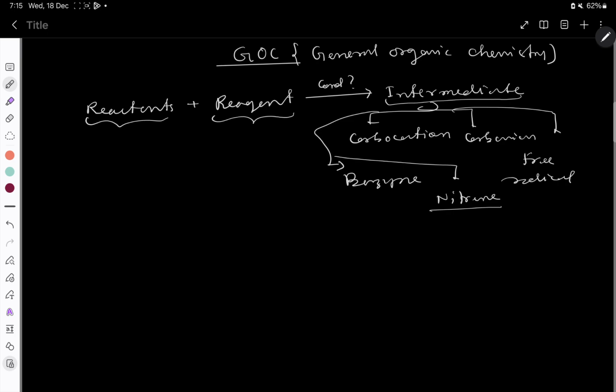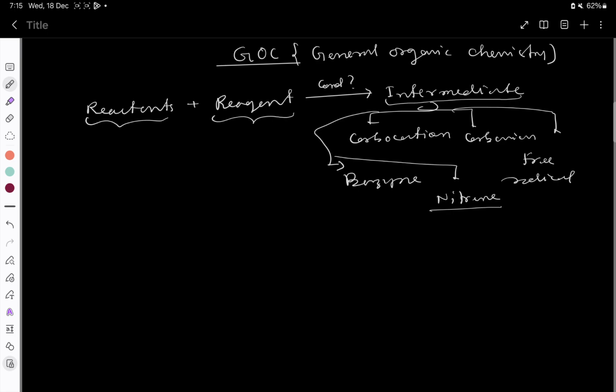Now come to the point. When reactants and reagents react with each other, they don't directly form the product; they first form intermediates. Depending on the stability of intermediates, the percentage of product yield depends.